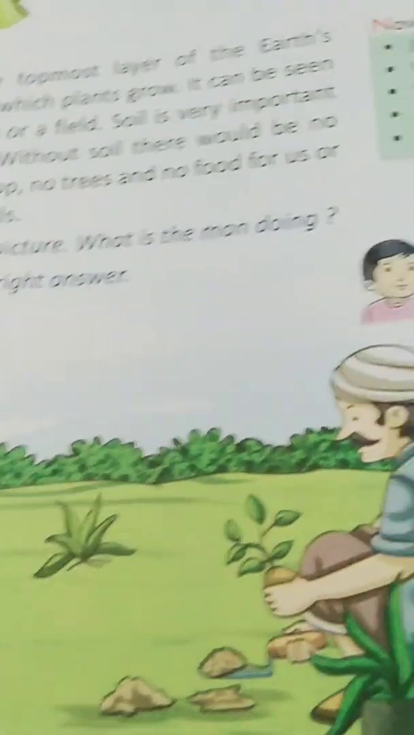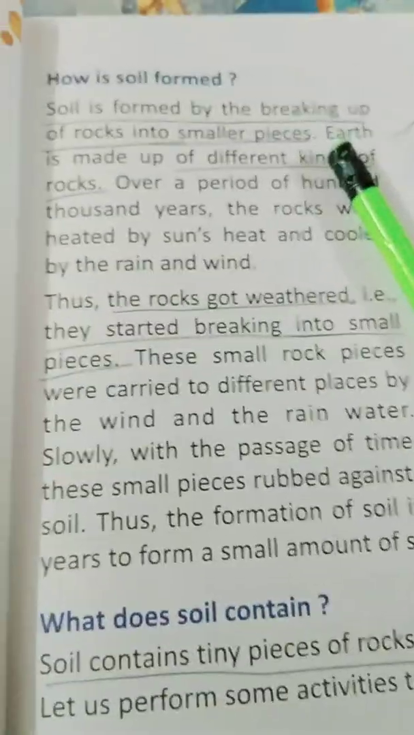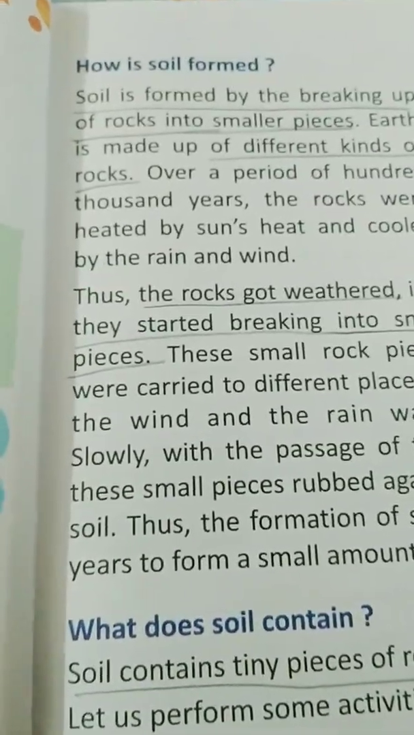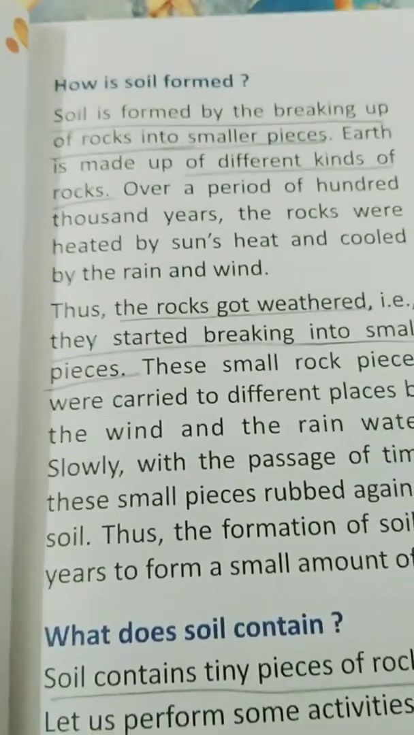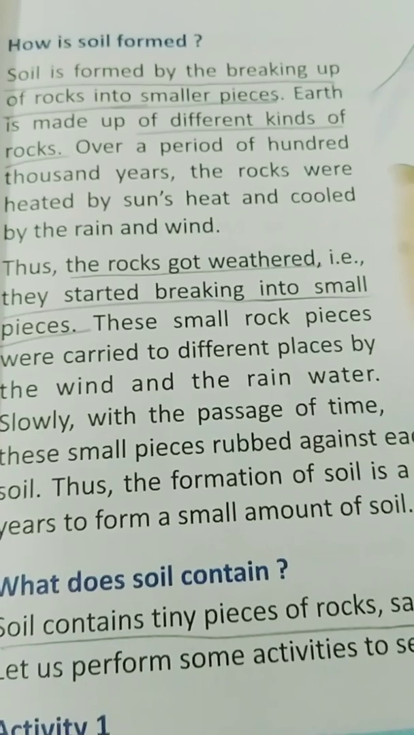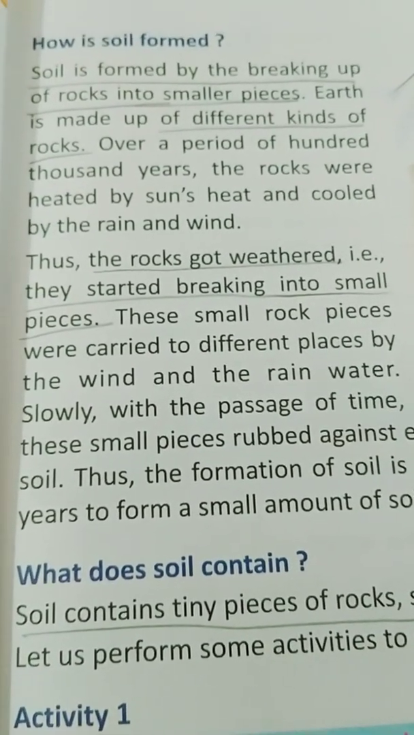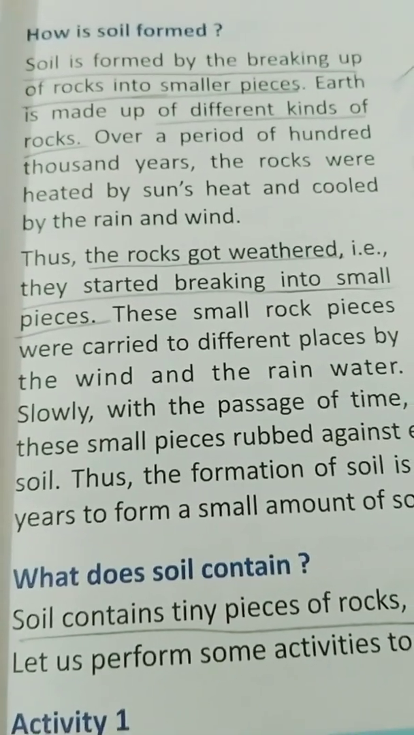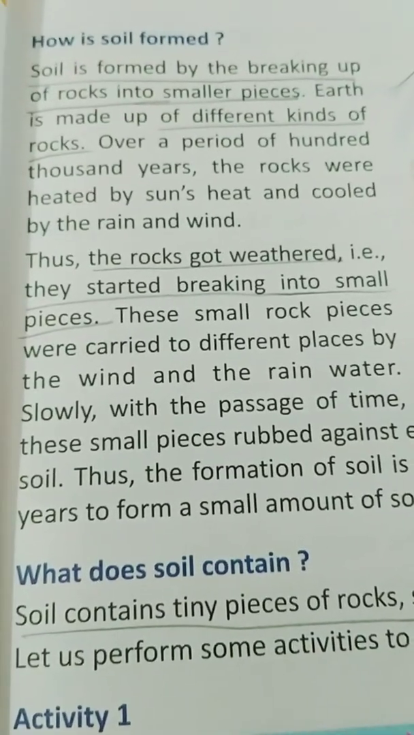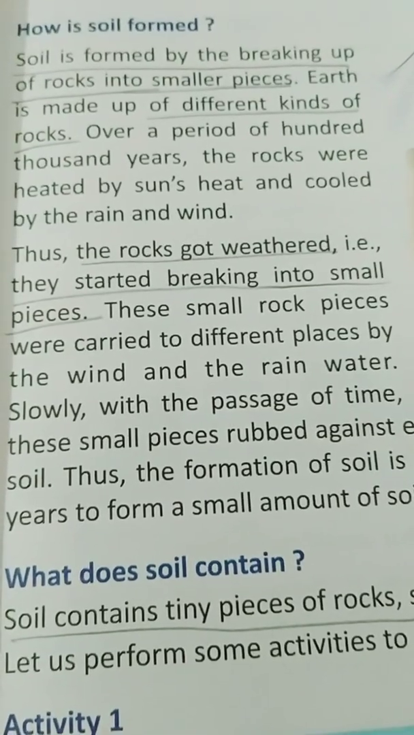So, what is soil? How is soil formed? Now, in this chapter, we will be reading about soil. Soil is formed by the breaking up of rocks into smaller pieces. Earth is made up of different kinds of rocks. You all know that our earth has been gifted with different kinds of rocks. So how is the soil made? Soil is made from that rock.